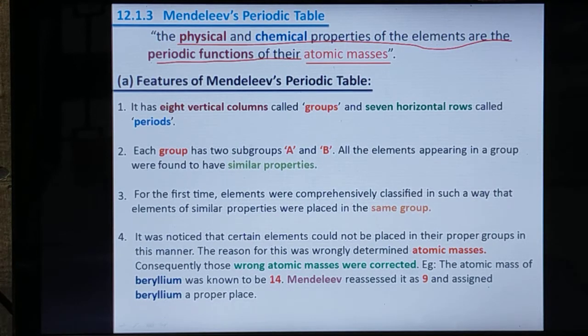Periodic functions means there is a regular ordered arrangement as well as changes with equal intervals. That is called periodic functions, periodic changes.